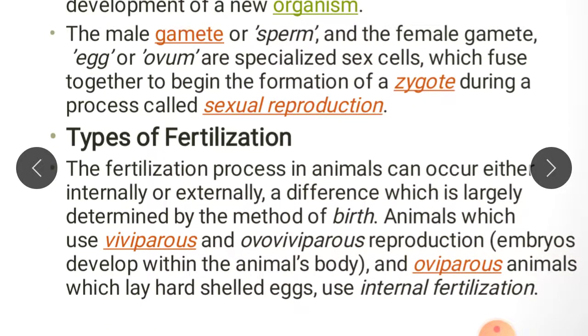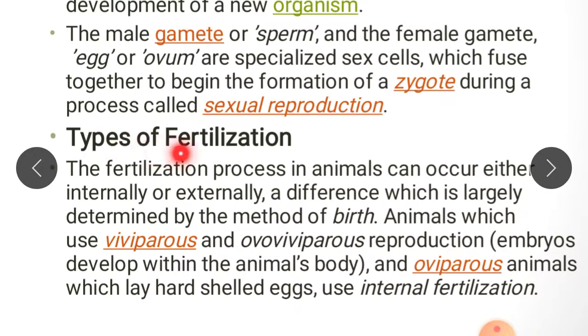So next, types of fertilization. In sexual reproduction, male and female gametes are fused. Then a zygote is formed. The zygote has a genetic makeup received from two different gametes, so the resulting individual would possess a different genetic makeup. This is the fate of sexual reproduction. The offspring would possess a different genetic makeup than their parents. Therefore, variations can be seen in offspring produced by sexual reproduction.